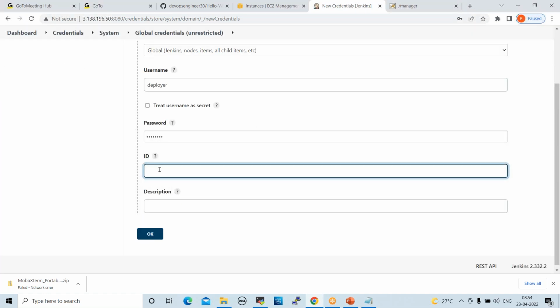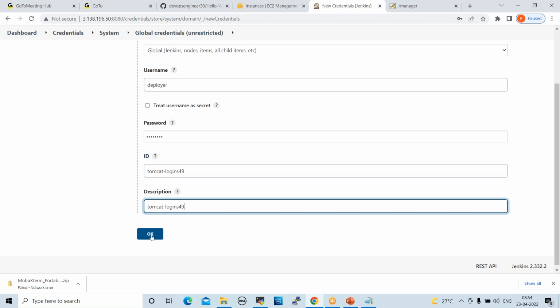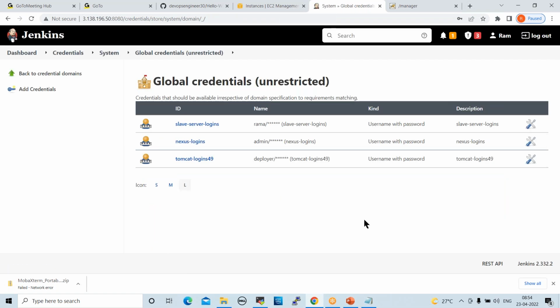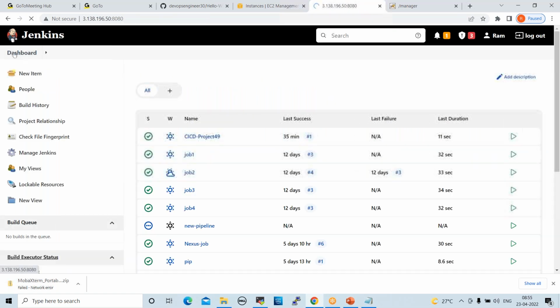Now for understanding, we can give here Tomcat logins 49, just for understanding. Click on OK. Now these credentials are added here. After that, go back to job configure. Whatever job we prepared here, click on job configure.